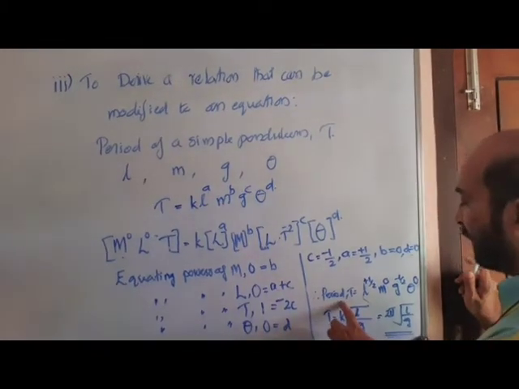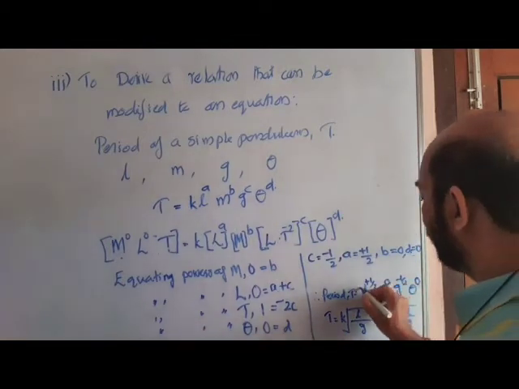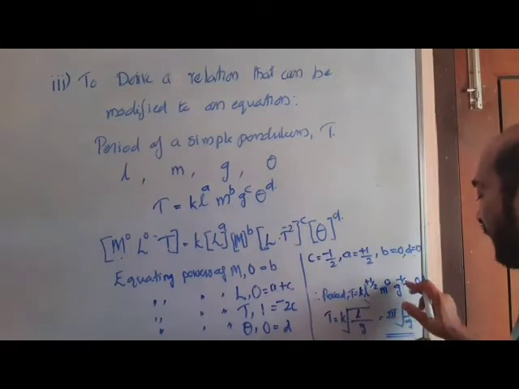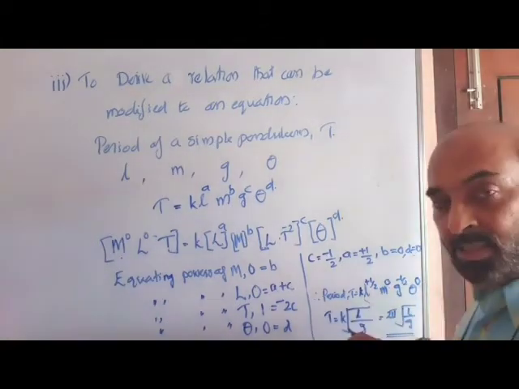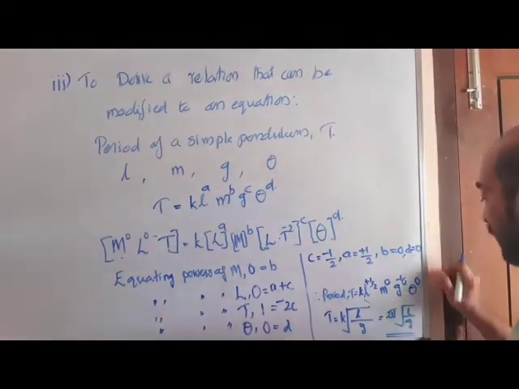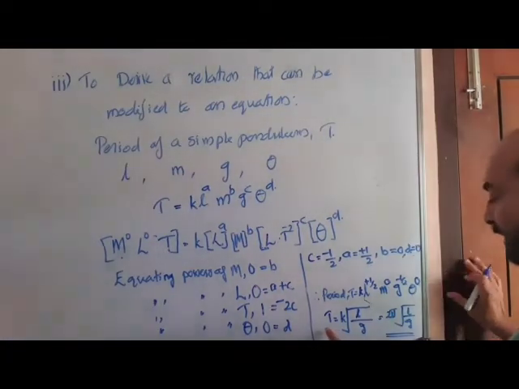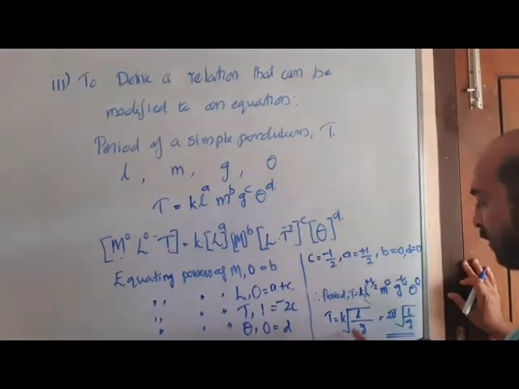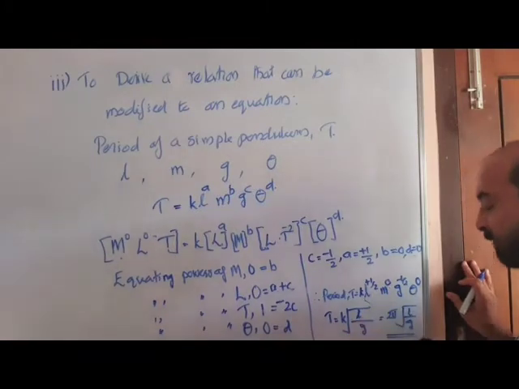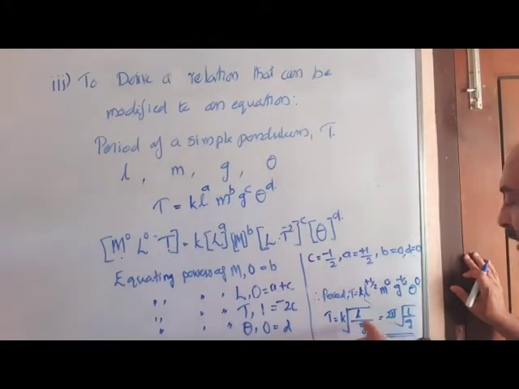So period T is equal to a constant K into L to the power plus half, M to the power 0, G to the power minus half, theta to the power 0. That is, it is independent of the mass of the pendulum as well as the angle turned. Then we can modify it as time period T is equal to K into root L, since it has a plus half power, by G, since it has a minus half power. So this is the equation. After some other study, we could prove that this constant K is 2 pi. So we have the final equation, T is equal to 2 pi under root L by G.